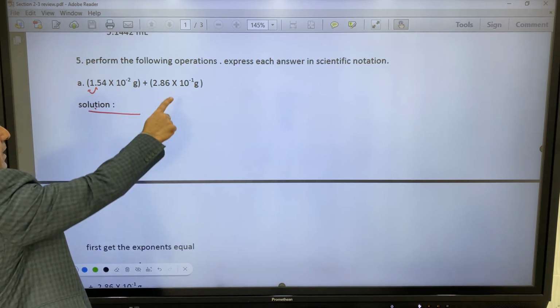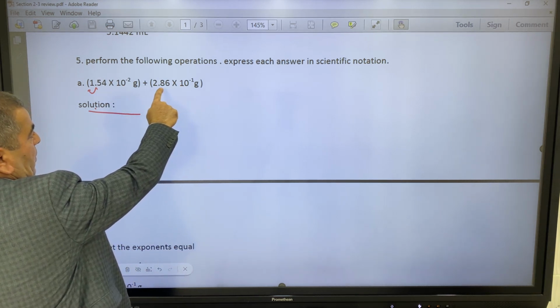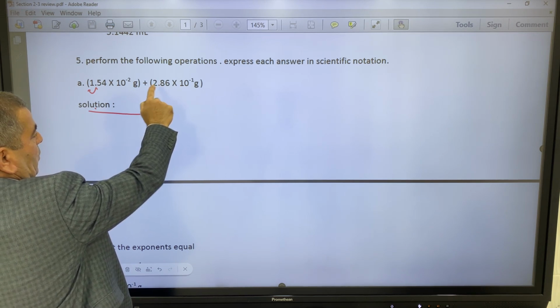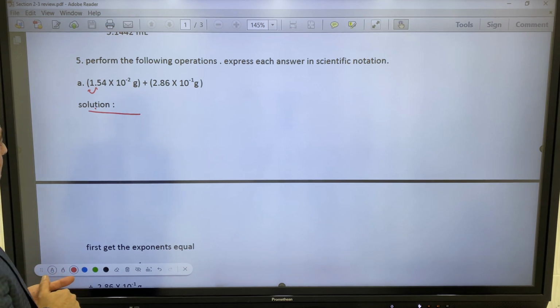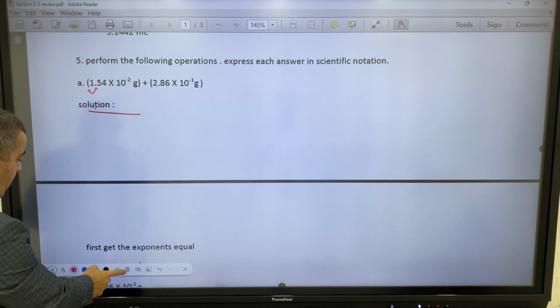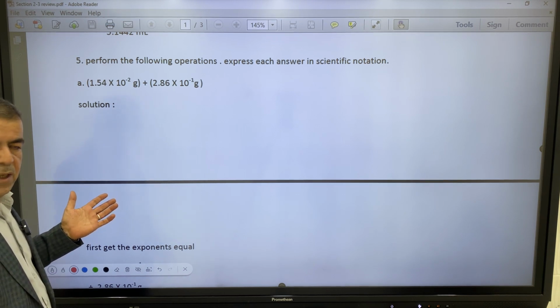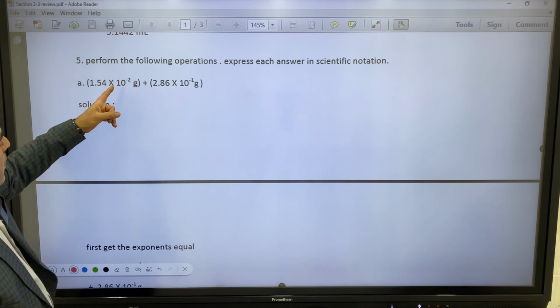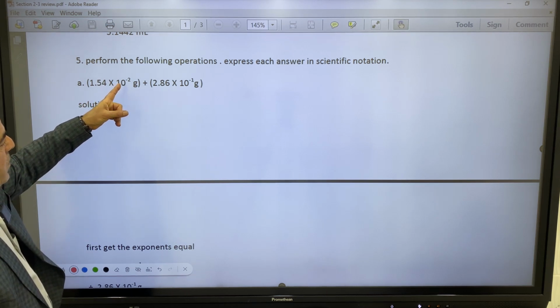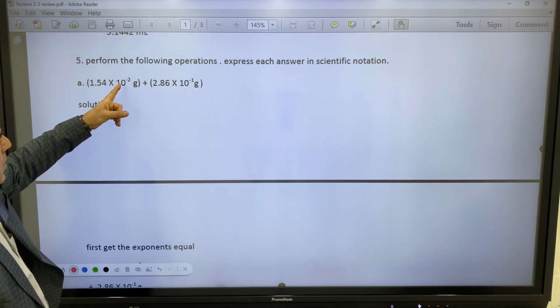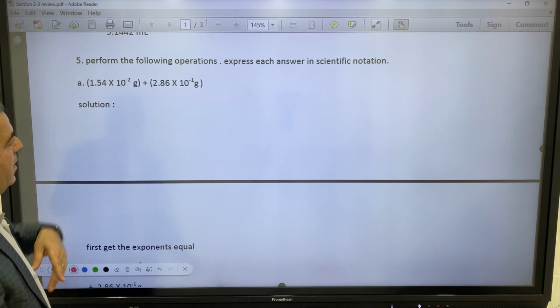If we decrease the other into negative 2, the decimal will be moved between 8 and 6. But as I told you, it's better and shorter to increase the exponent of the least one, and here negative 2 is less than negative 1.